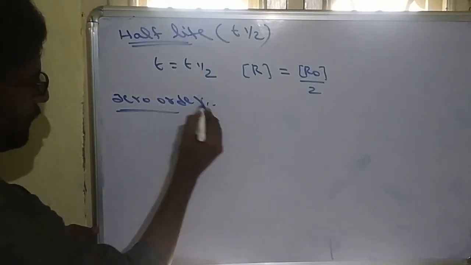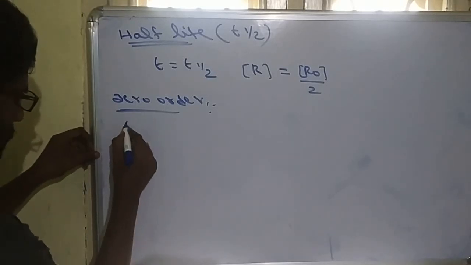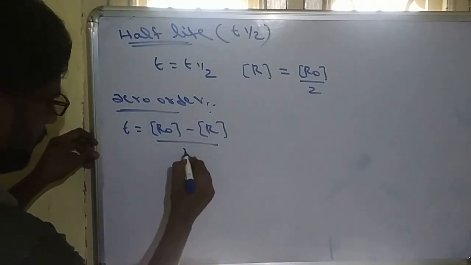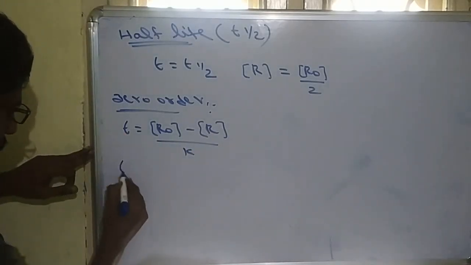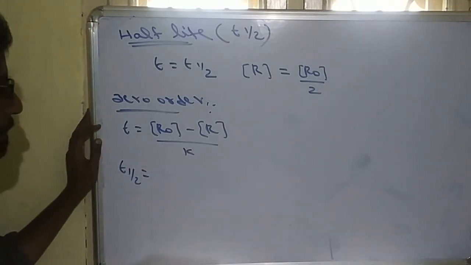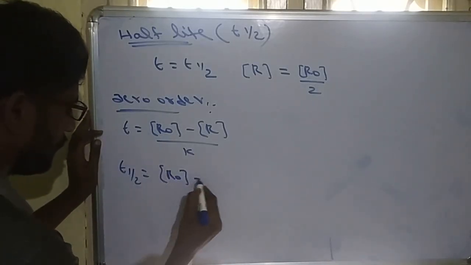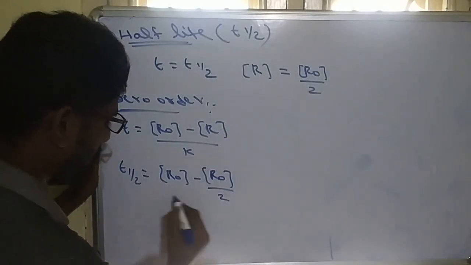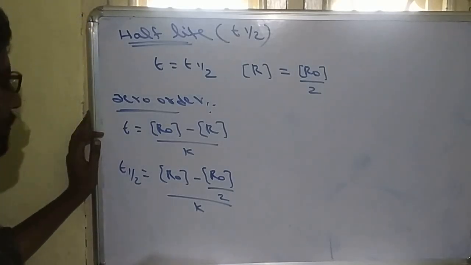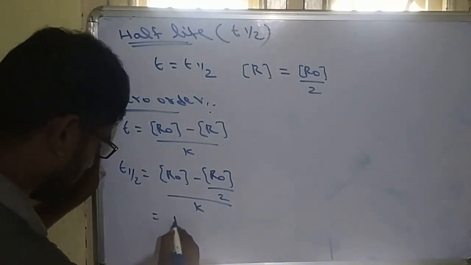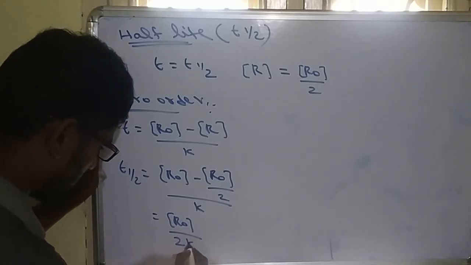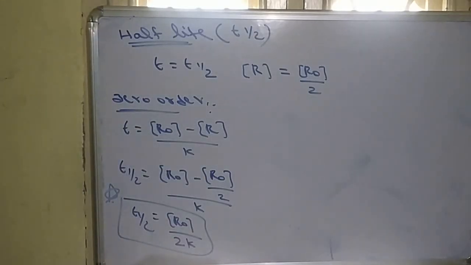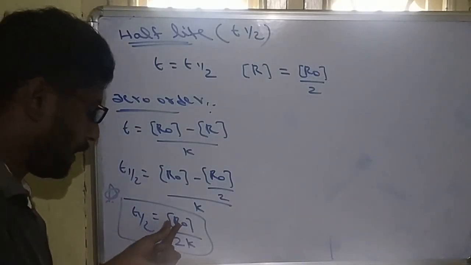For zero order, we are calculating the time. We know the zero order time: t equals (R naught minus R) by k. In place of t, if we use t1/2, then the R value will be R naught by 2, so it becomes (R naught minus R naught by 2) divided by k, which is R naught by 2 by k. So this is the formula of half-life for the zero order: t half is equal to R naught by 2k.